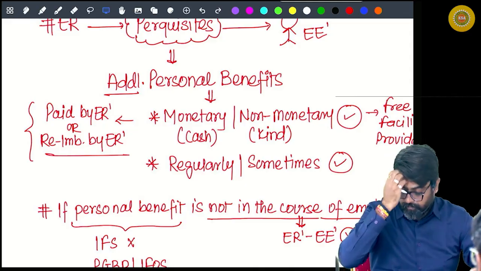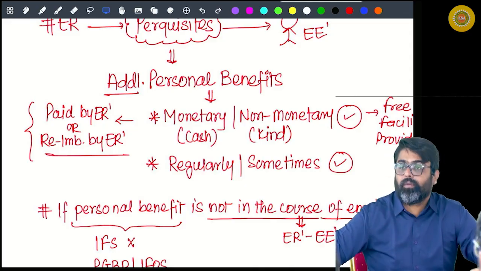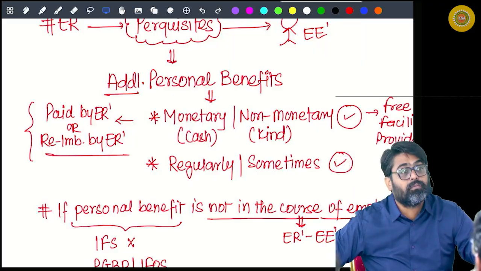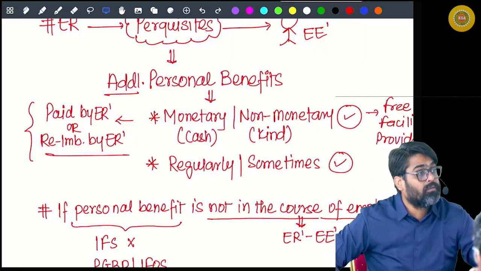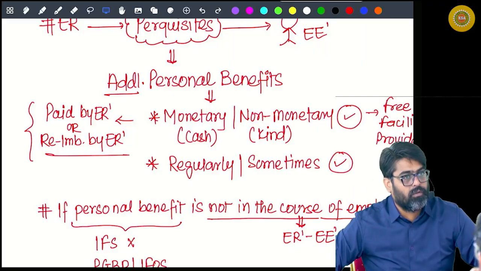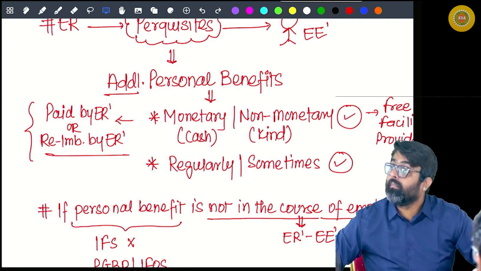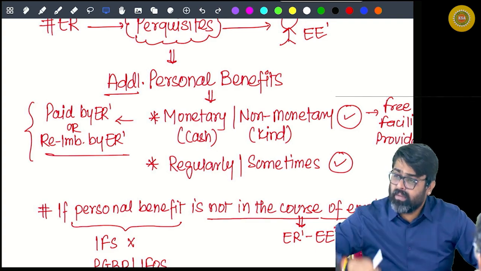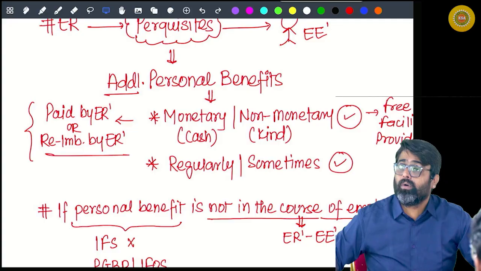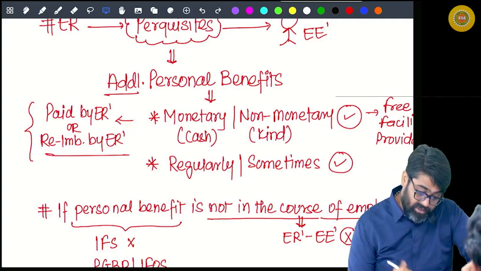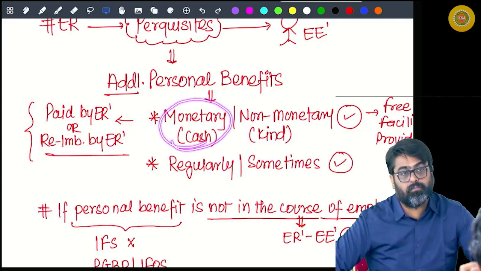For example, if the electricity bill of your house, amounting to 5,000 rupees, your employer paid, isn't it a personal benefit for you? Yes or no? It is a perquisite, but it is a monetary benefit.